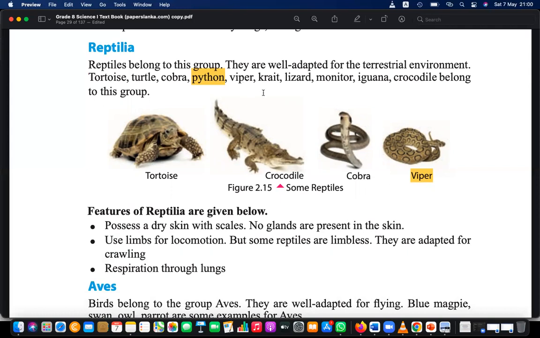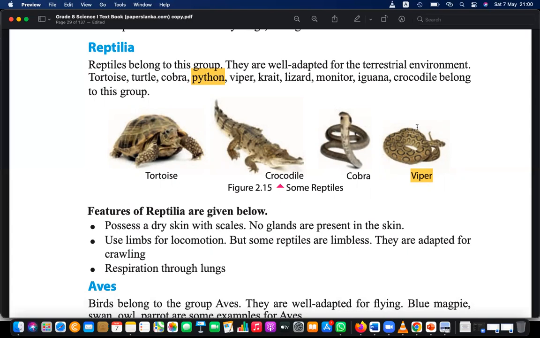And viper, you can see here, and then lizard, monitor, right? And iguana, crocodile, right? These animals belong to this Reptilia category.